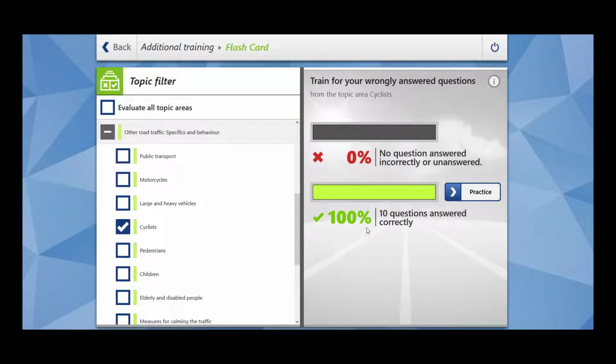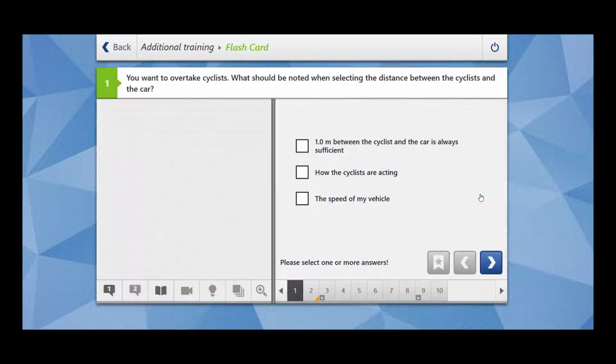In today's video, we are going to cover 10 questions related to the topic cyclists, which falls under the main topic of other road traffic, specific and behavior. So let's start. You want to overtake cyclists. What should be noted when selecting the distance between the cyclist and the car?